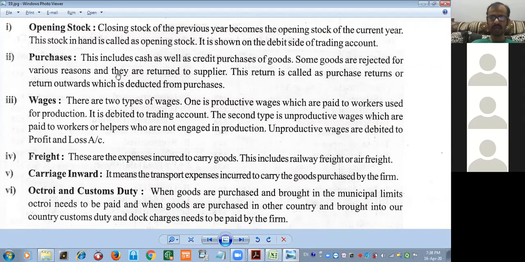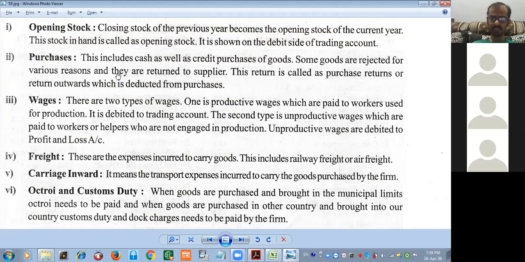Concentrate. Actually, from the income tax point of view, there is no difference between wages and salary as per the definition of salary. But here, wages is a different thing and salary is a different thing. Why so? Wages is related to the production activity. That's why productive wages are always direct expenditure. But when wages is given and it is not required for the production activity, it is known as unproductive wages, indirect expenditure. Direct expenditure will be debited to trading account, whereas indirect wages will be debited to profit and loss account.